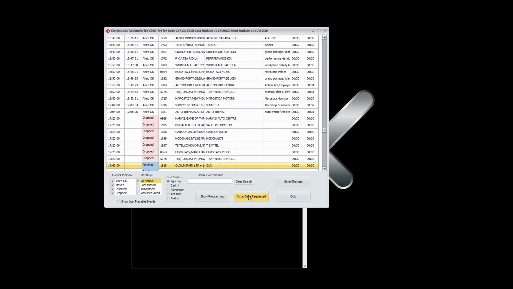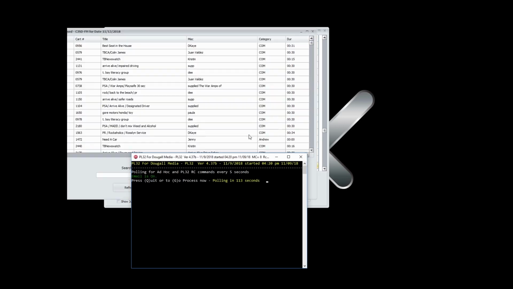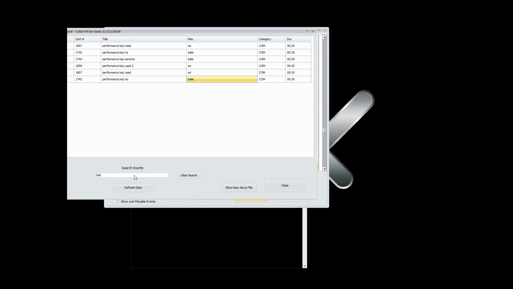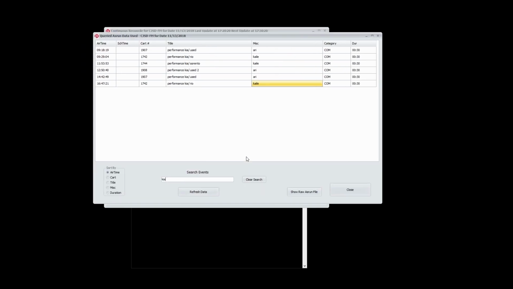Going back to our main screen, you can also see the as-play data because, after all, this is two pieces of data coming together. You can see the system in the background fetching it. This is your as-run information from your automation system, and it has the same kind of search. And we're searching for Kia again, and it turns up much the same, except this is just simply, what did it play type of thing, as opposed to a reconciled finding.